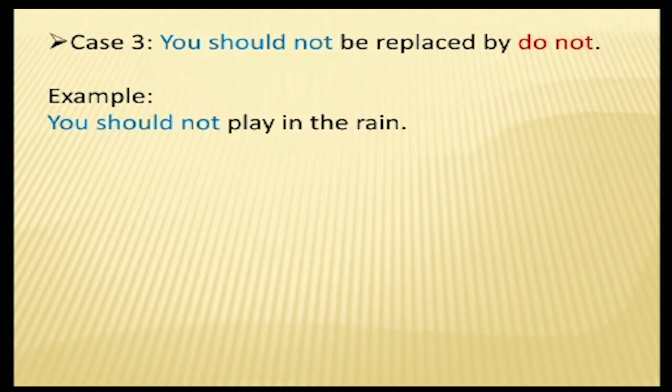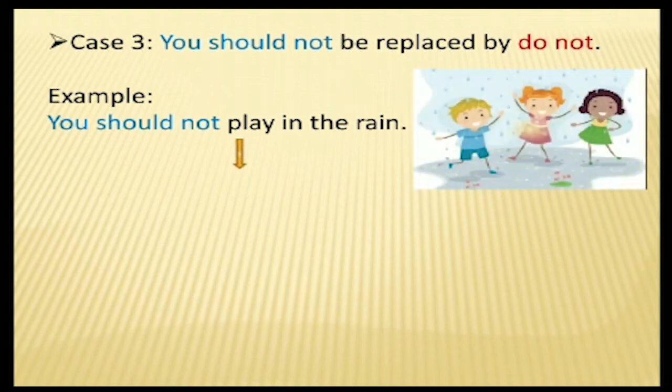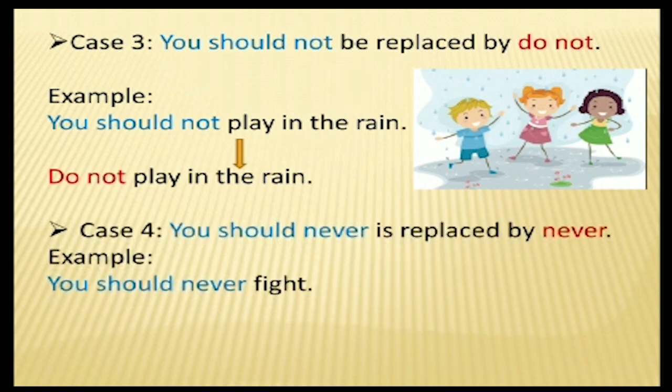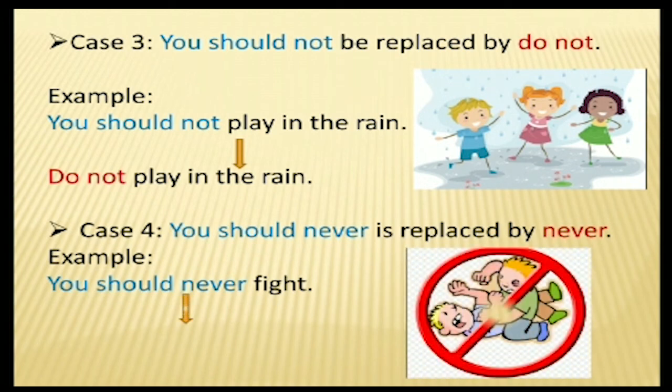Now case number 3: "You should not" is replaced by "do not." "You should not play in the rain." So how to change this into imperative? "Don't play in the rain." So we have removed the subject here. Next, "you should never" is replaced by "never." Here, "You should never fight." When we change it into imperative, it becomes "Never fight." Here, "you" and that modal are not used.